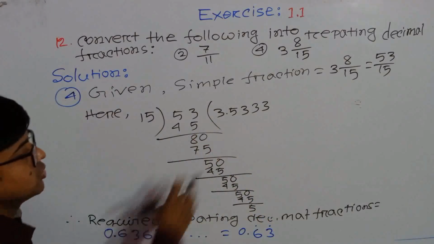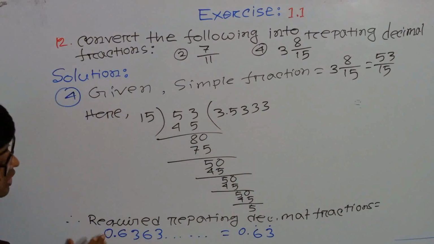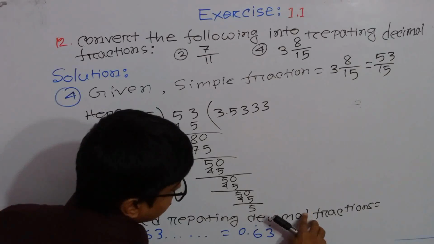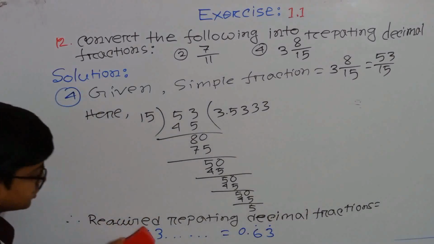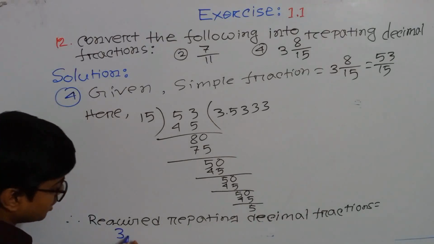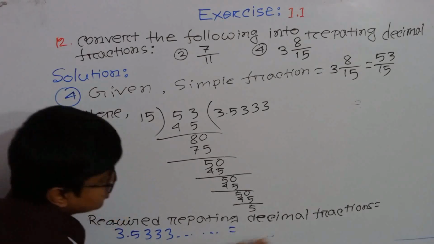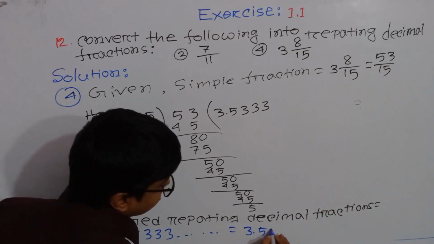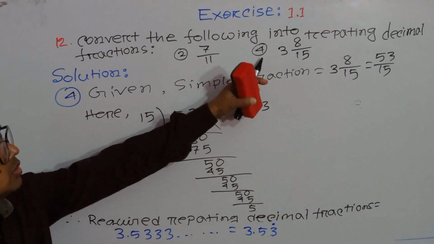And here 333, 3 is a repeating digit, so we can write here we require repeating decimal fractions equals to 3.5333 and so on, equals to 3.53 recurring, which is the required solution of question number 4.